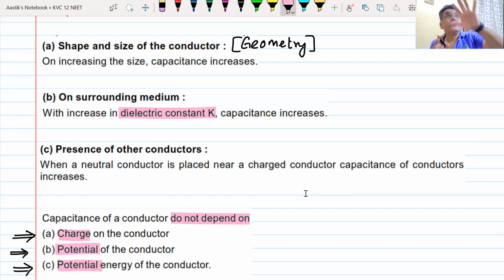Understood, sir. We are sitting inside a gravitational field. You can think of it as an electrostatic field. We are sitting in an electrostatic field. This is not a mass, this is a charge. All these points in this electrostatic field have potential. If I put this charge here, it gains energy and now it becomes electrostatic potential energy, or gravitational potential energy if this is a mass in a gravitational field. Understood, sir. Okay, so the next heading that we are going to go to is capacitance of a spherical conductor.